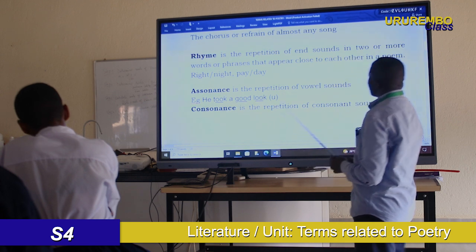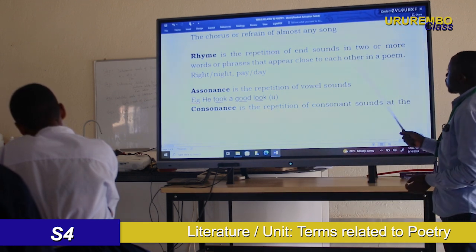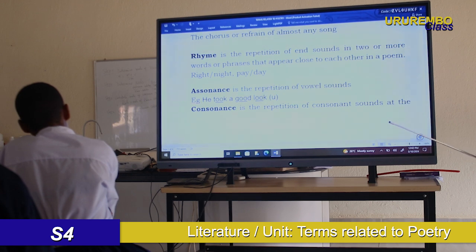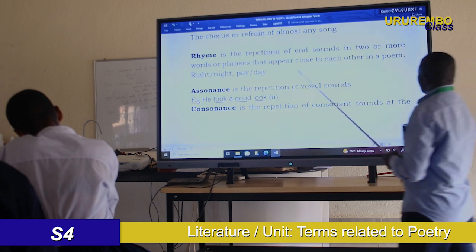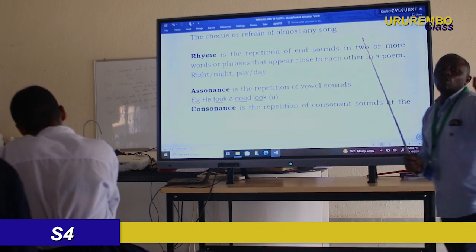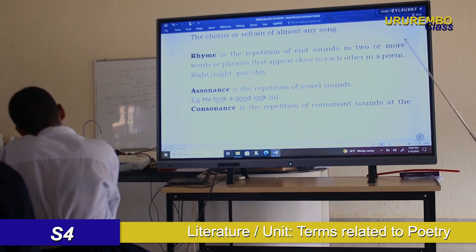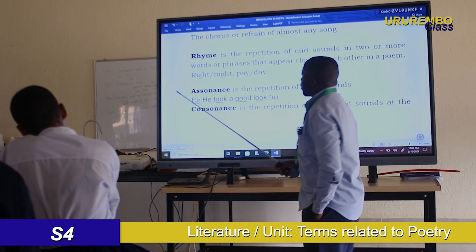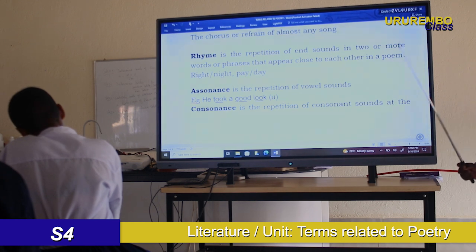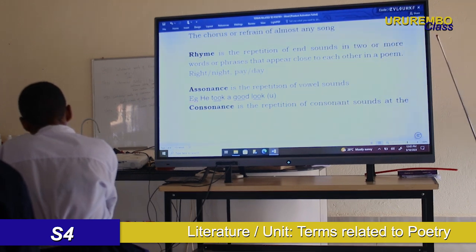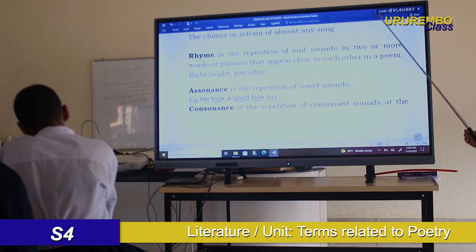Let's look at rhyme. We have seen rhyme. Rhyme is repetition of the ending sound, the ending sound of the poem. When you have, for example, two lines in a stanza, you will refer to the ending sound of each line. So it is rhyme when the ending sound is the same. We consider rhyme in each stanza, not in one line, but in a stanza.